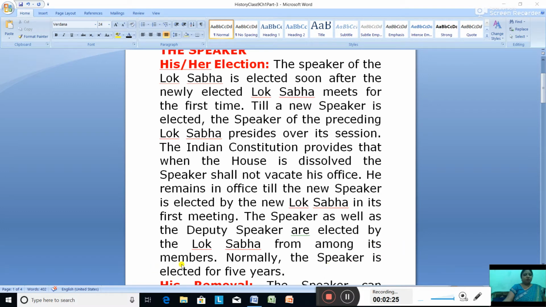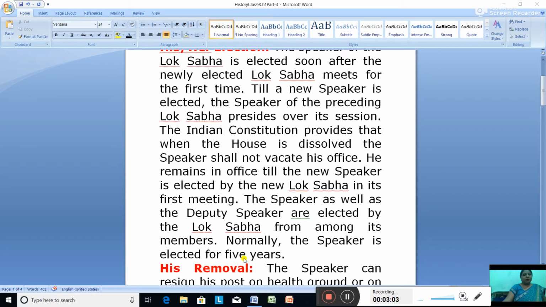among its members. So if the question is asked how the speaker is elected, you have to mention: Speaker of the Lok Sabha is elected soon after the newly elected Lok Sabha meets for the first time from among its members. Once again repeating, the speaker of the Lok Sabha is elected soon after the newly elected Lok Sabha meets for the first time from among its members. And this new speaker is elected for a term of 5 years.